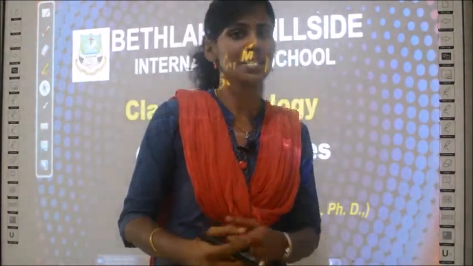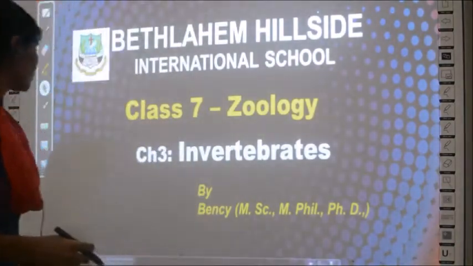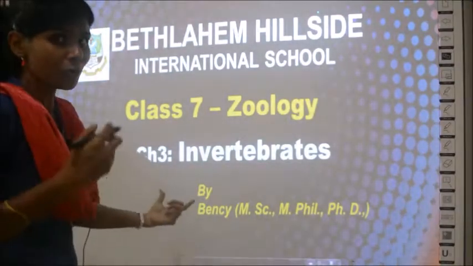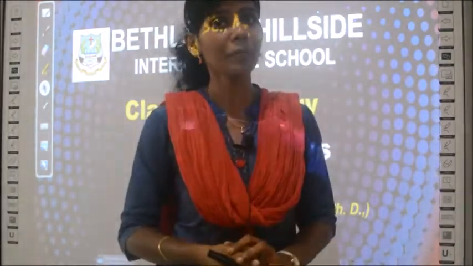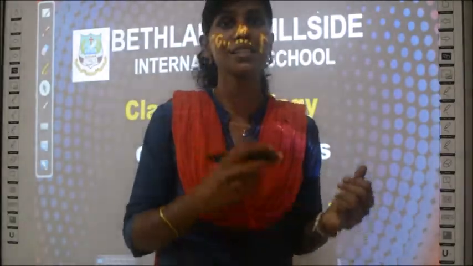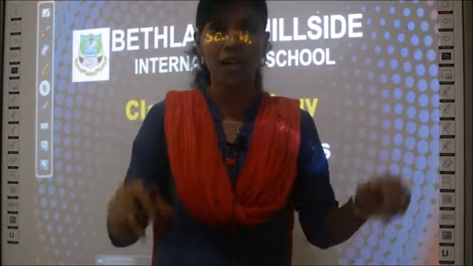In this class we will be continuing the lesson we had studied in our previous class. What did we study in our previous class? We had started with chapter 3 for zoology. What was the name of the lesson? That is Kingdom Classification 2. Do you remember the classification of vertebrates and invertebrates? The outline chart you had even sent me in homework, right? So that we had studied in the previous class.